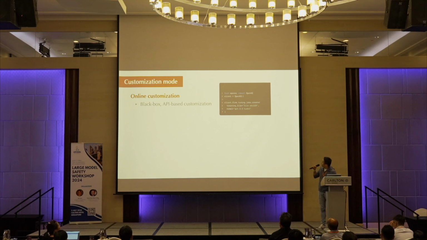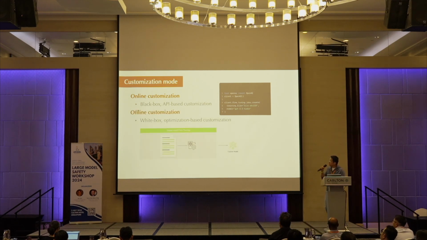For example, OpenAI has very simple interfaces that allow you to feed the model your own data and customize it for your purpose. For open source models, the more common way is offline customization. You can do arbitrary things on the open source model.